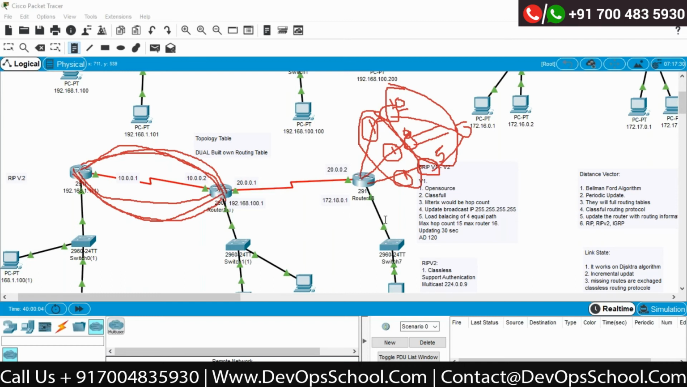We already configured RIP on top of it, RIP version 2. Tomorrow we will see RIPng, which is the next generation RIP protocol, compatible with IP version 6. Then we will see DHCP, quality of service, and WAN after that.